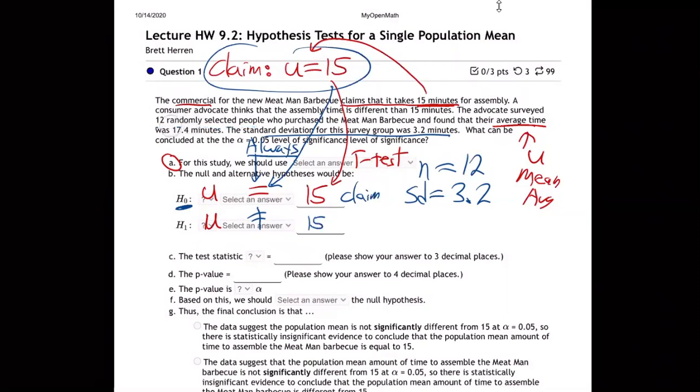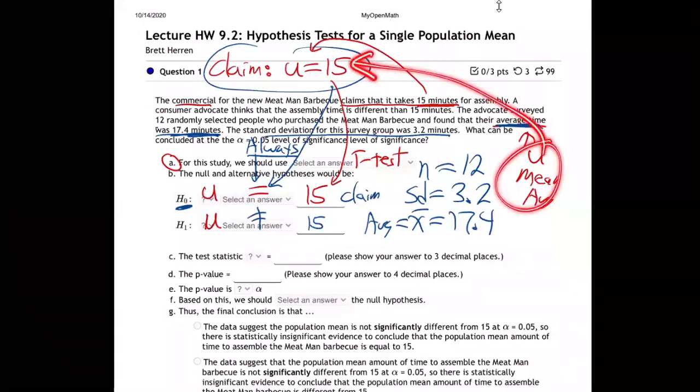And the average, right there, the average time was, so the average X bar was 17.4. I know that might be confusing. You might say, wait a minute, Mr. Wait. You're saying right here the average is mu and the average is 15, but now you're saying the average is 17.4. What's going on? Well, right.